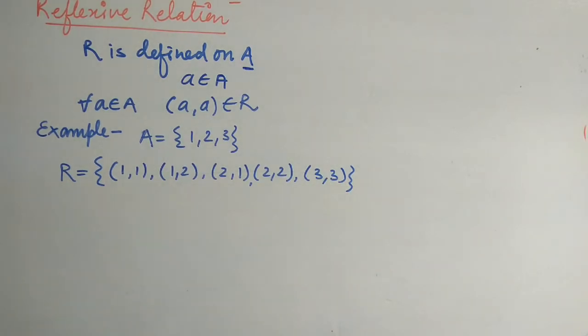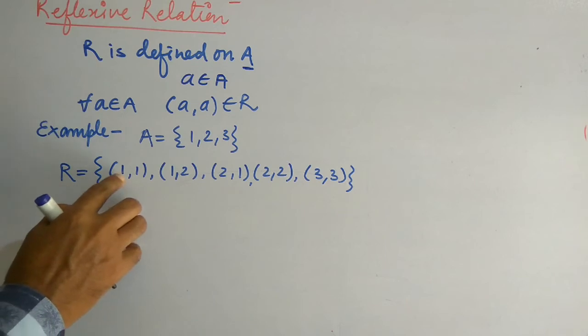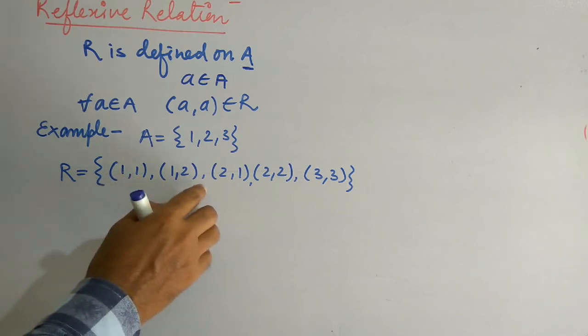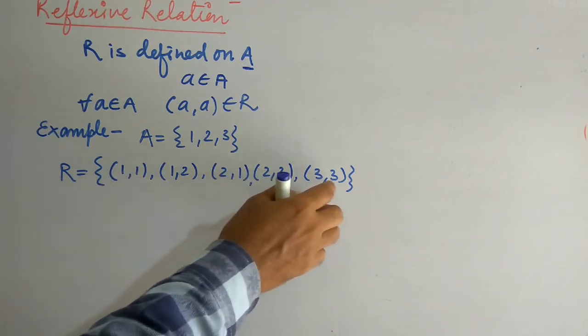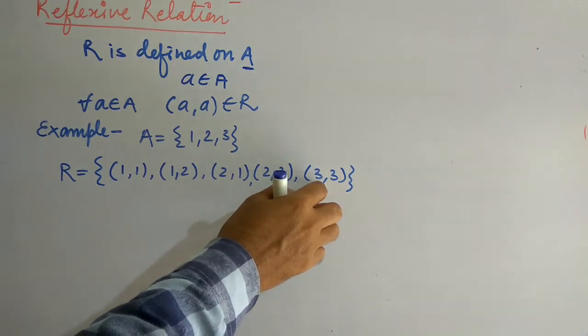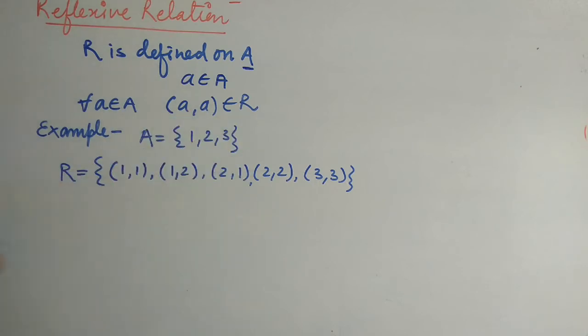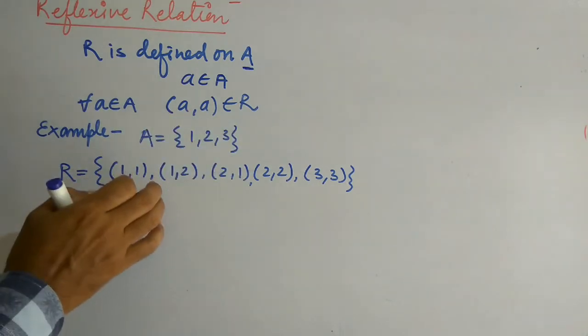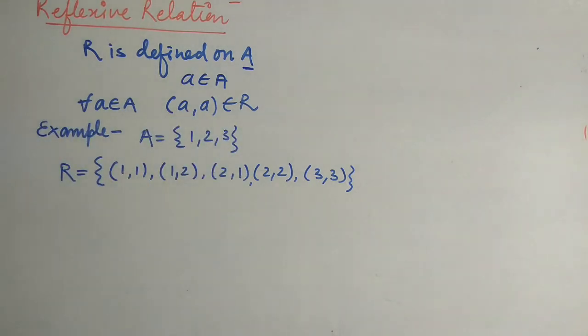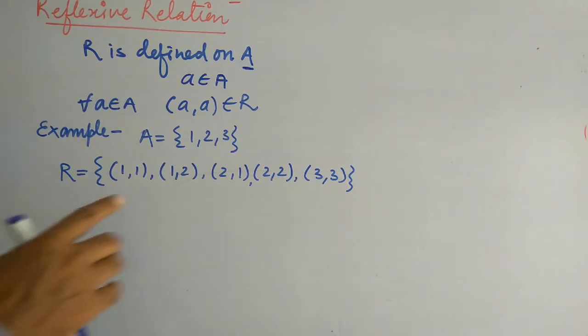As you see in this relation, 1 is the image of 1, 2 is the image of 2 and 3 is the image of 3. Meaning every element has itself as its image. Meaning this relation is called a reflexive relation.